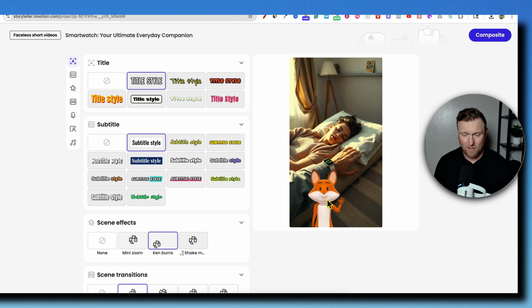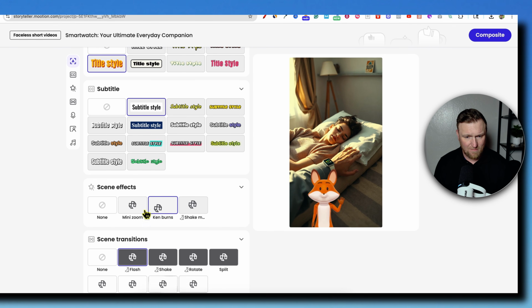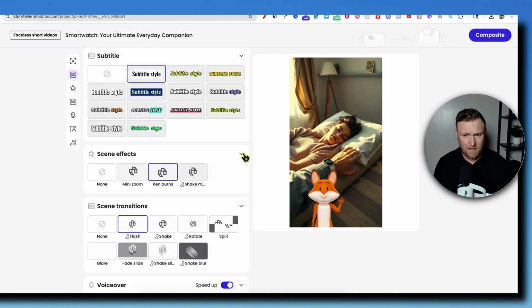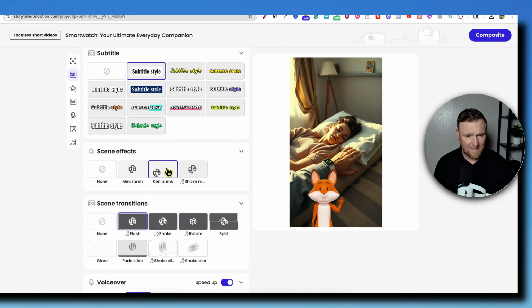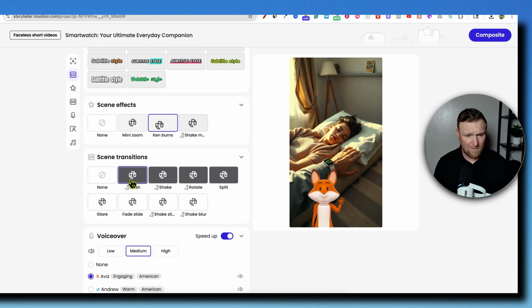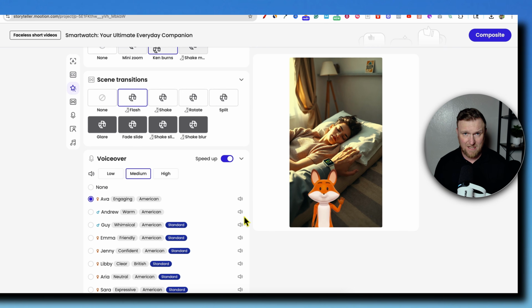We can also come over here and there's our little mascot, our AI character. We can go in here and add the subtitles if we want. So we can have the Ken Burns effect, shake, move, mini zoom, and none. So we can have all those turned on. Choose which one we like on scene effects, scene transitions, a lot of different things we can add. They have flash. We're just going to leave everything on default for now.